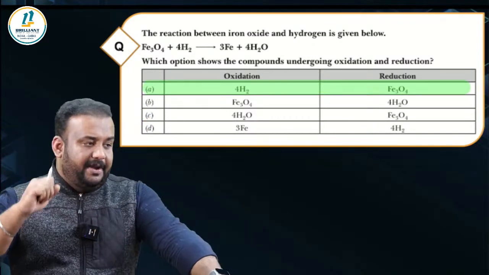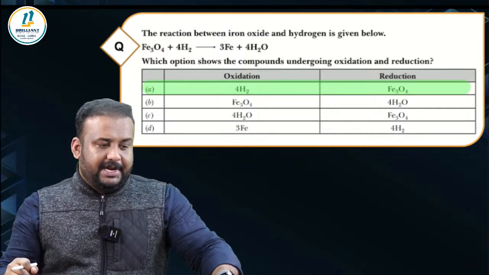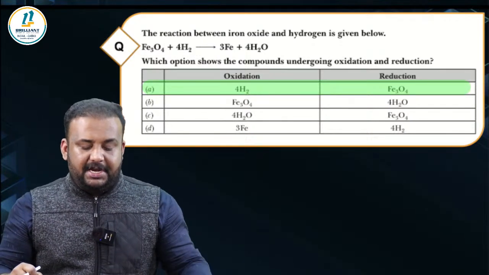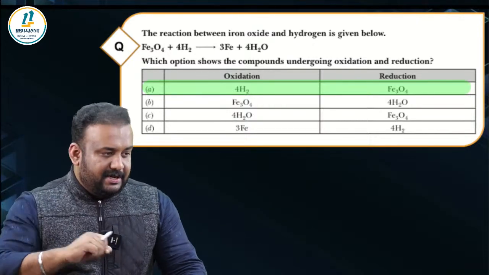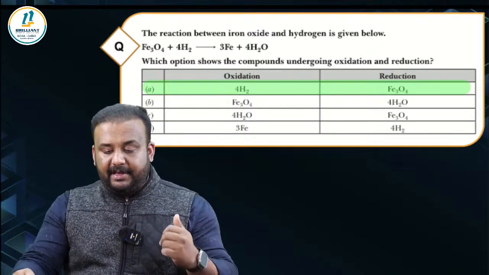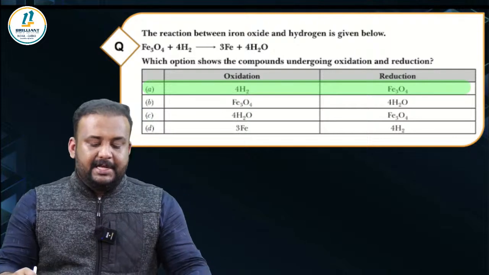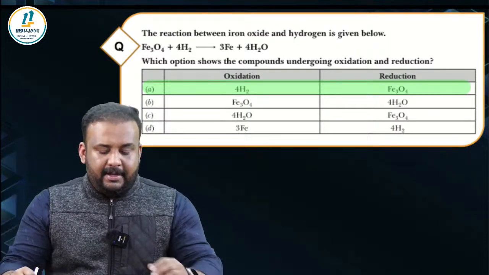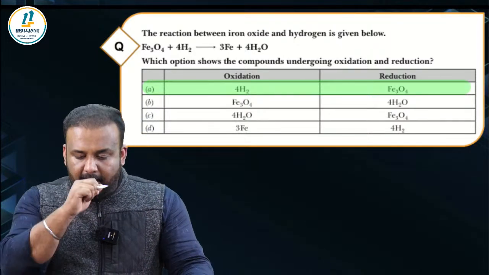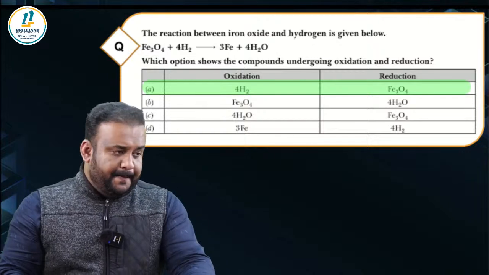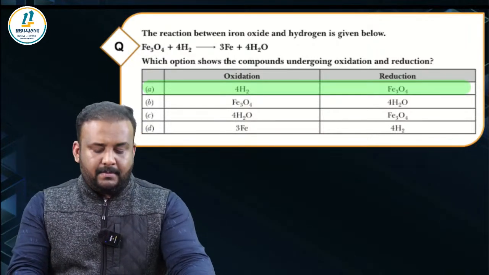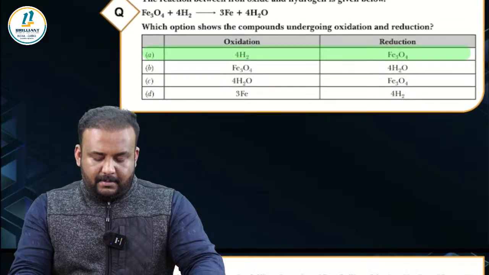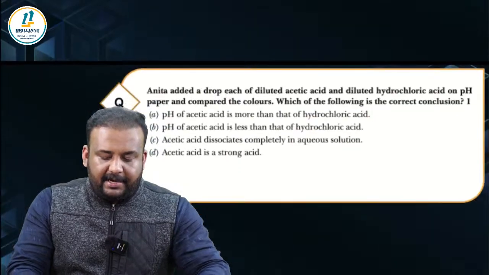And you also know how to identify the reducing agent and oxidizing agent. Who is the oxidizing agent here? Oxidizing agent is the substance which gets reduced, isn't it? So Fe3O4 is the oxidizing agent and H2 is the reducing agent. So it's option A. Is it clear to all? Okay, right.